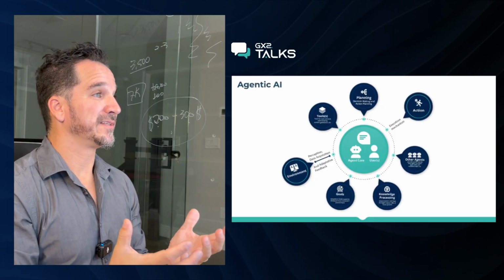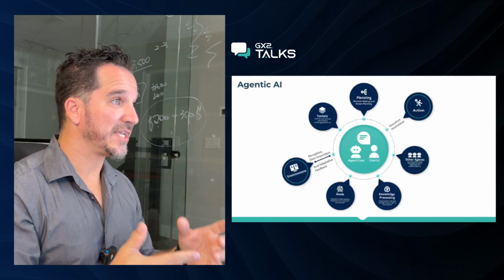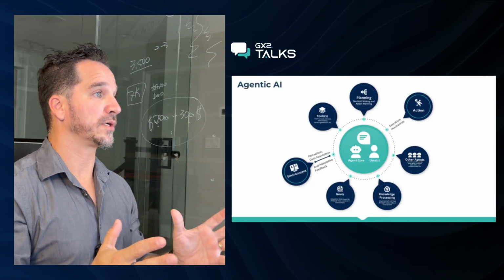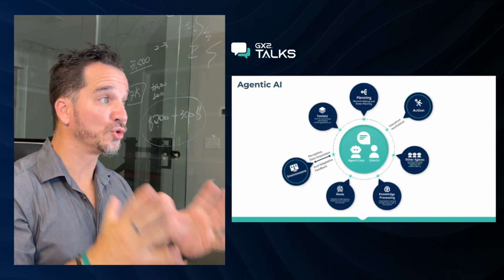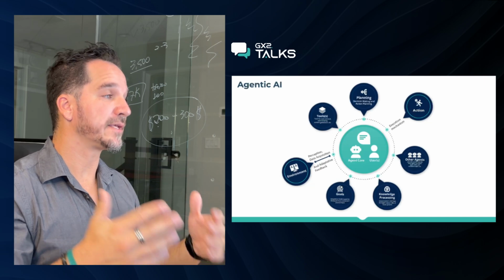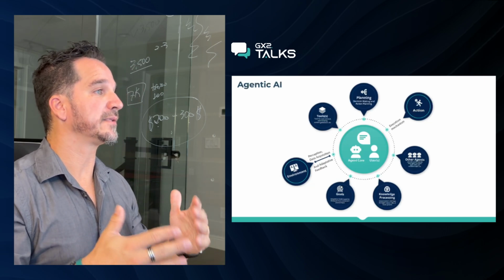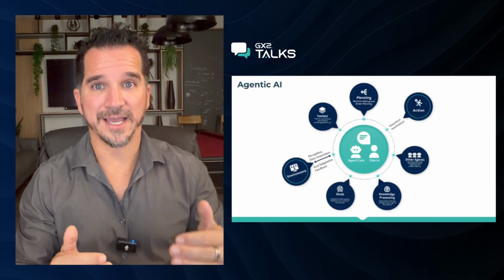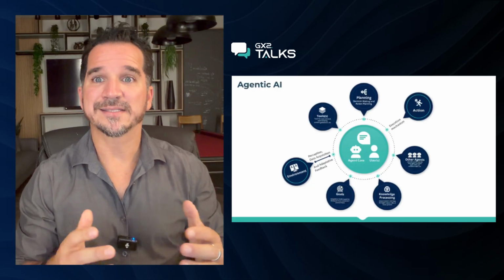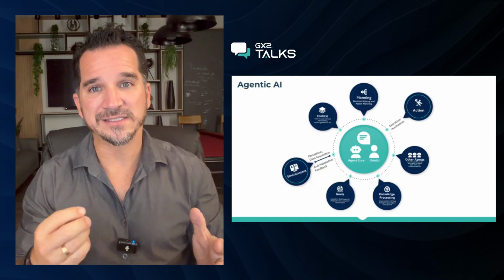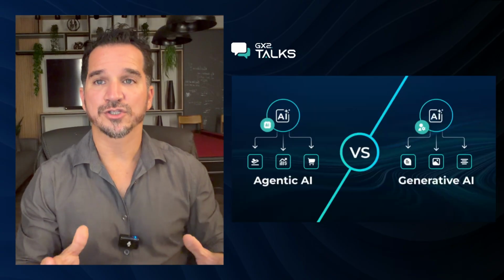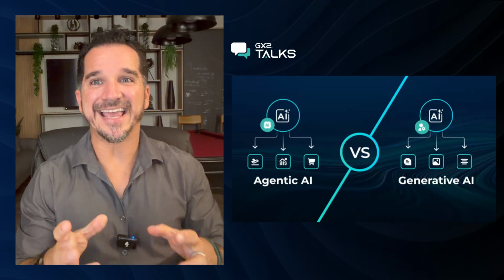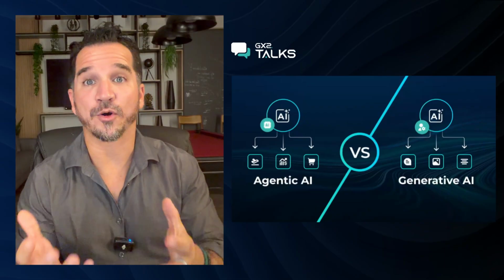This is the engine. This is what an agentic AI system looks like. It's not just a prompt box. It has goals, it has tools, it makes a plan, it takes action, and it adapts using feedback. Every part of this loop, planning, action, learning, is a place where we gain efficiency and value. So, it's very important to understand this difference. Generative AI responds. It's a helper.